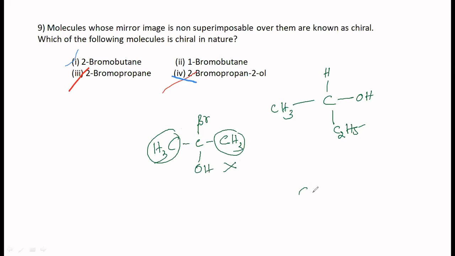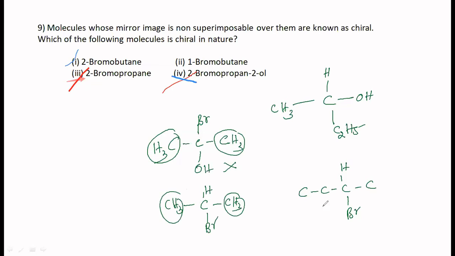2-bromobutane, let's take up this one and this one. This is Br. Yes, one side you have got 2-bromopropane. 2-bromopropane will be like this, just like this one, isn't it? So you have got Br here, CH3 there, CH3. These two groups are still the same. So it cannot be chiral, isn't it? This is correct.